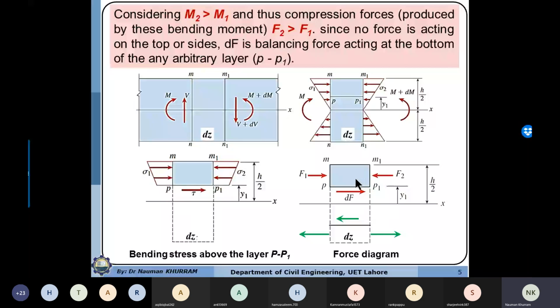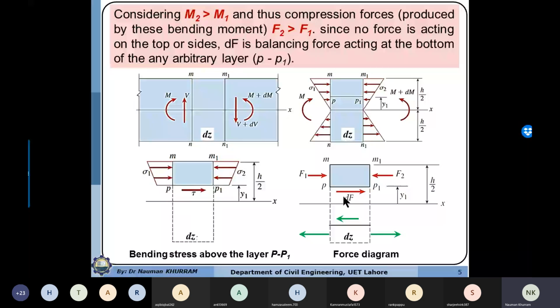So I'm just saying that if F2 is more than F1, and there is equilibrium, equilibrium means that the body is stationary. It means that, why is it stationary? Because there might be some resisting force acting at this layer. I am interested to determine this resisting force from this concept. Later on, I will relate it with shear force. So you need to be patient for a while. At the end, I will take all your questions and will try to explain in detail.